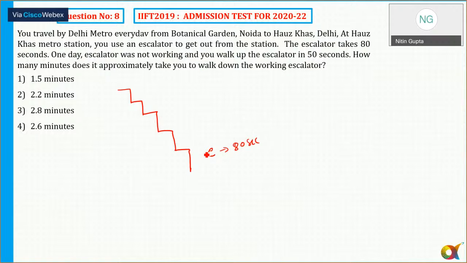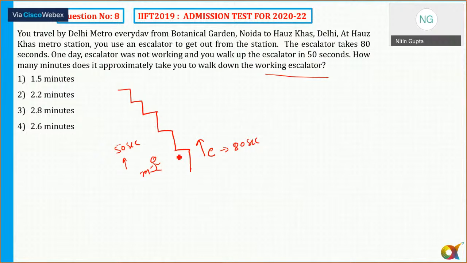If the escalator is going up, you can reach the top in 80 seconds if you are not walking at all. And one day the escalator was not working and you walked up. The man is moving with speed m, and he takes 50 seconds when the escalator is not working. So the question is, how many minutes does it approximately take you to walk down the working escalator?